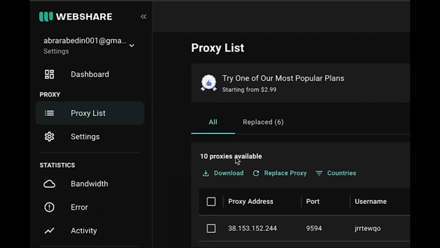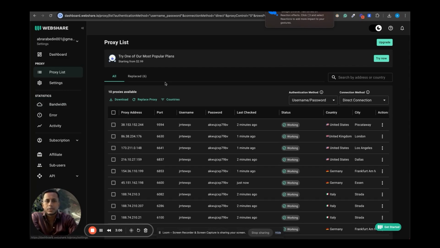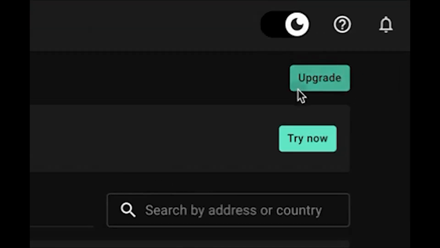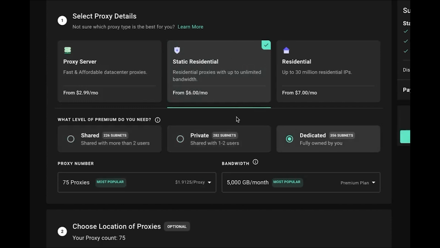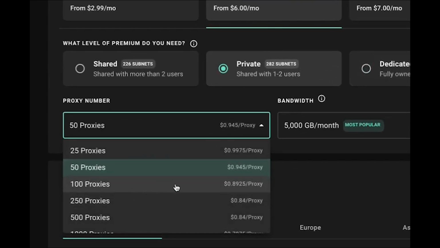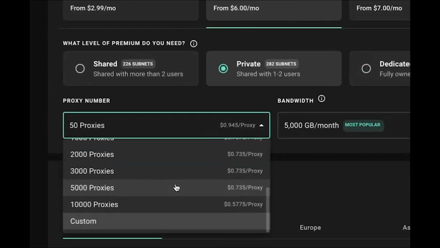So you can come to webshare.io and from here we can go to upgrade and go to static residential. And from here you can either select private or dedicated. Be sure that it's static residential because the proxies that you buy need to be static residential. You can select a custom number depending upon how many proxies you need.